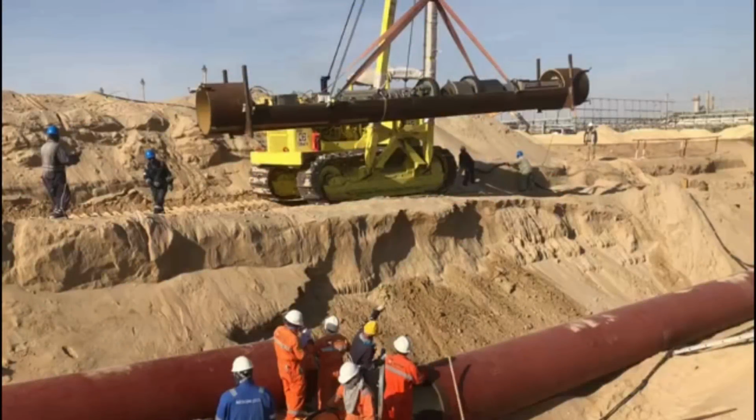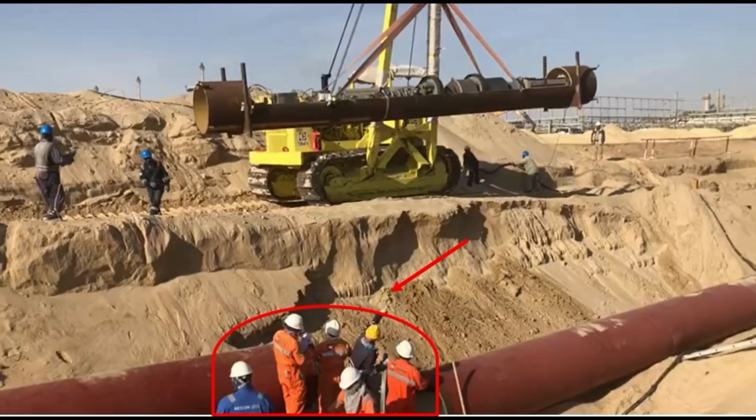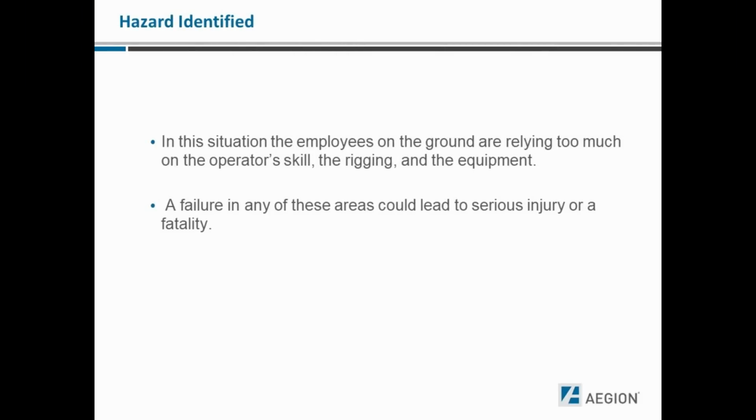Another consideration you might be aware of would be to put yourself in the driver's seat of the side boom. The driver is managing a large suspended load, but that isn't his only consideration. He has 3 people in front of him, 2 people behind him, and another 6 people below him in the excavation. If this seems like a lot for one operator to manage, it's because it is. A skilled operator must be able to provide adequate attention to multiple areas at a time. However, in this situation, the employees on the ground are simply relying too much on the operator's skill, the rigging, and the equipment. A failure in any of these areas could lead to serious injury or fatality.